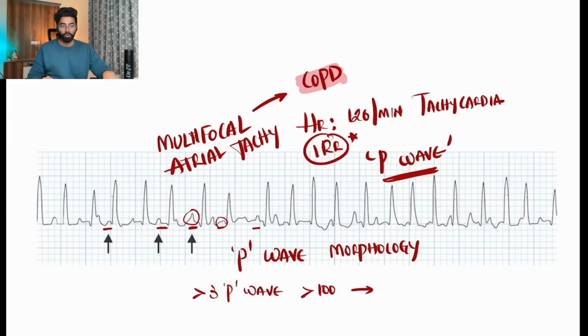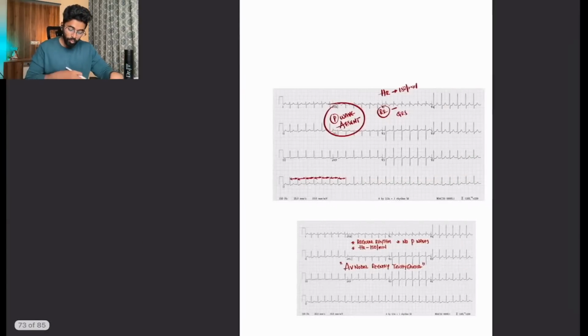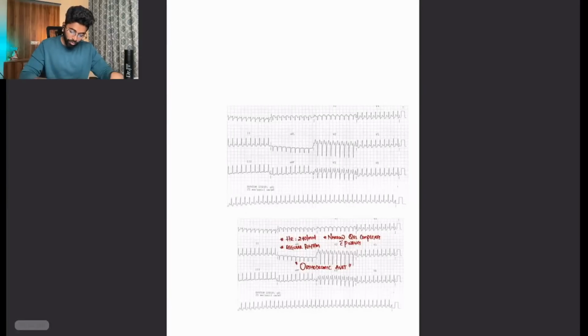This is a straightforward point which is asked multiple times. They will confuse you with atrial fibrillation, AV and multifocal atrial tachycardia, and this is how you need to diagnose it. Let's move on to the next ECG that I wanted to discuss.